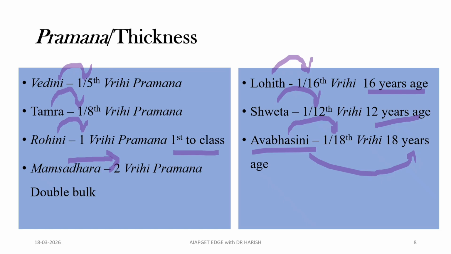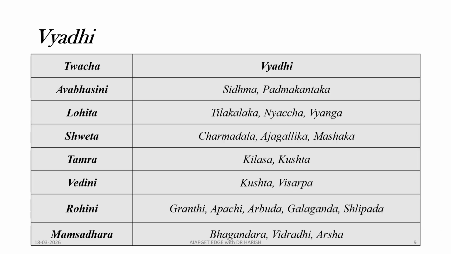Okay. Next, Vyadhi with each layer. Each layer will give a different manifestation in its place. Different diseases of skin will occur in different layers. That's why Vyadhis are given. To remember the Avabhashini layer skin diseases, here it gives Sidhma and Padma Kantaka.